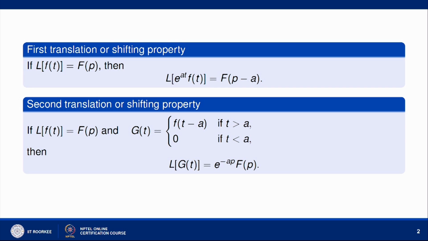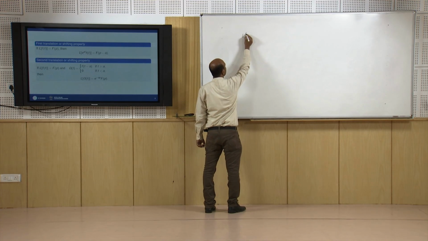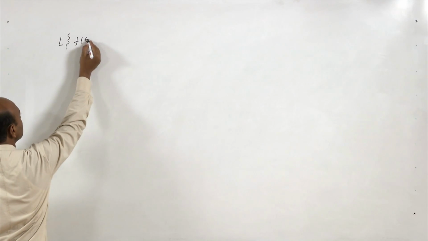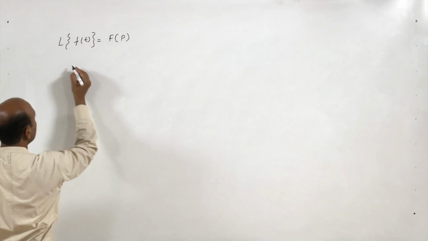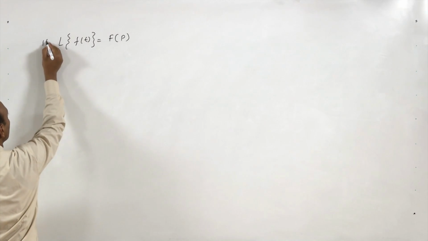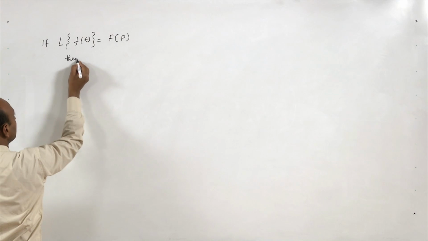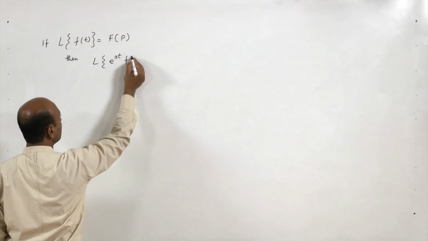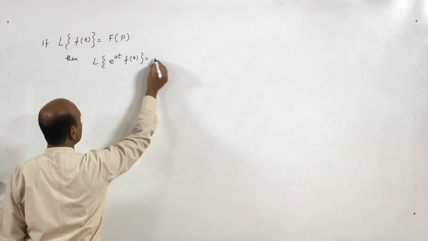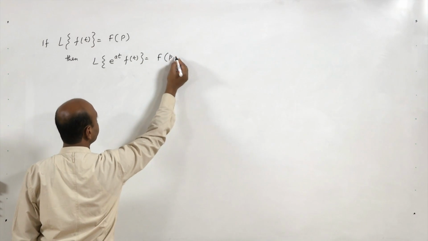First translation means: if the Laplace transform of f(t) is F(p), then the Laplace transform of e^(at) f(t) is F(p minus a).